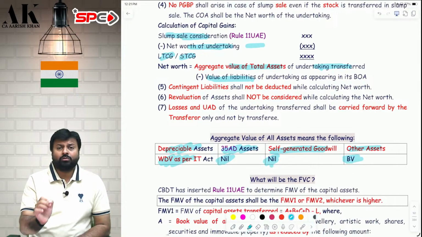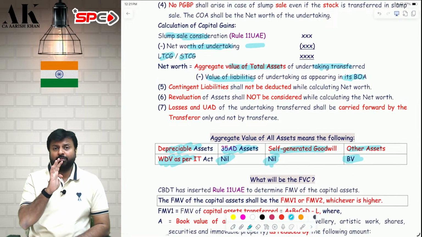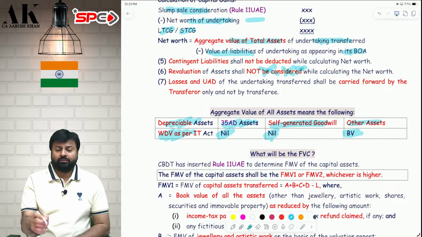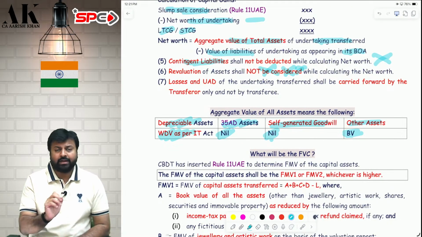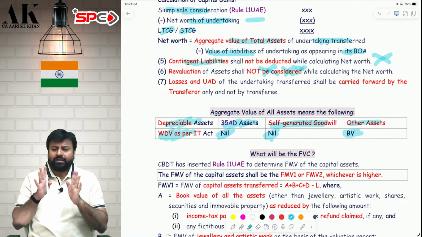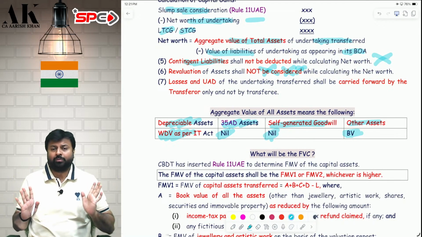For liabilities, you have to take book values. Book value, book value, book value. For assets, don't take revaluation. Revaluation is not allowed. For contingent liabilities, do not take in the net worth. Only actual liability will come in the net worth, that too at book value. Contingent liability will not come in the net worth. I hope it is clear to all of you.